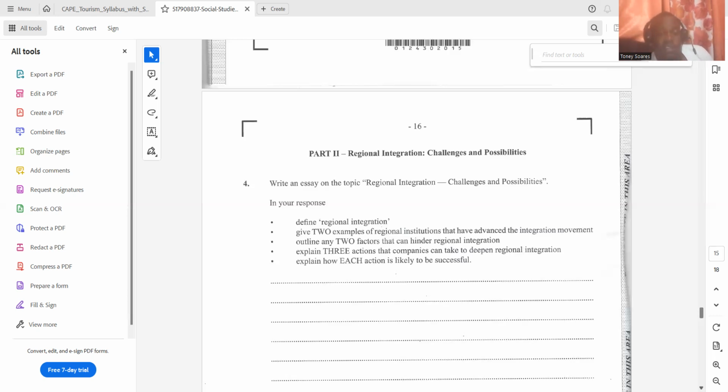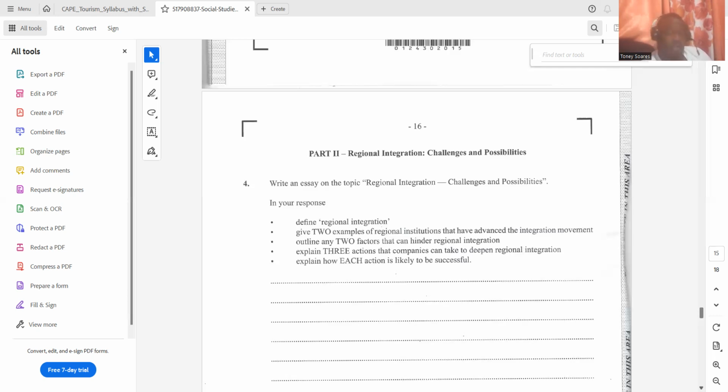Good. So it says outline 2 factors that can hinder regional integration. One of the biggest factors is a lack of diversification. Production of similar products across the region has limited trade between Caribbean countries and produced competition in extra-regional markets. So we tend to produce the same thing. So it makes the competition stiffer because, for example, banana chips come from several Caribbean islands. There is not much difference in what we produce.